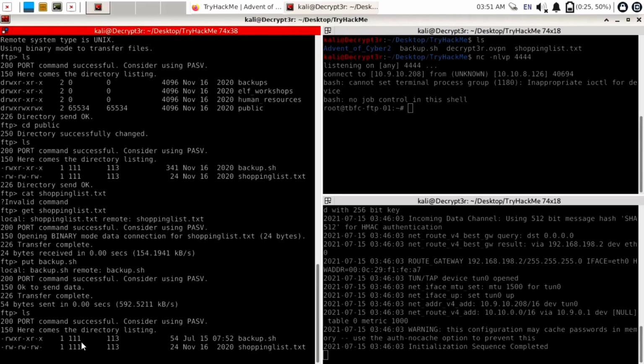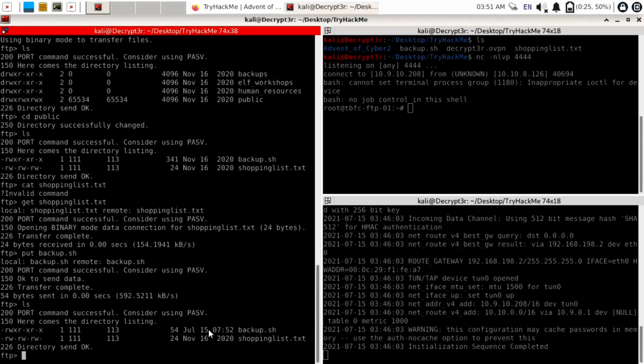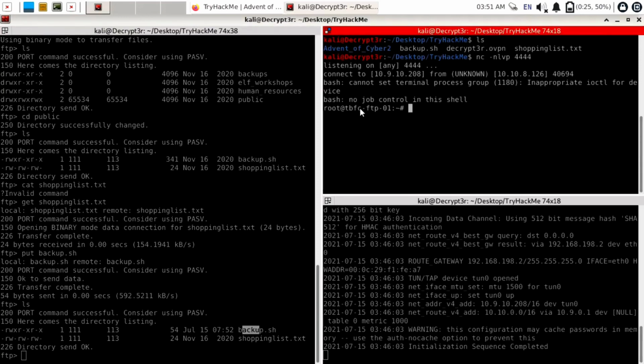After this you can see there is backup.sh and you can just find its modified date. So it is 15 July and the old one was 16 November. Okay, so we have successfully modified this backup.sh. Now you can see we successfully got this reverse shell automatically. So let's try to find flag.txt. After ls you can see there is one flag.txt file. Let's display its content by using cat flag.txt. And here is our flag. Here you can be Santa.